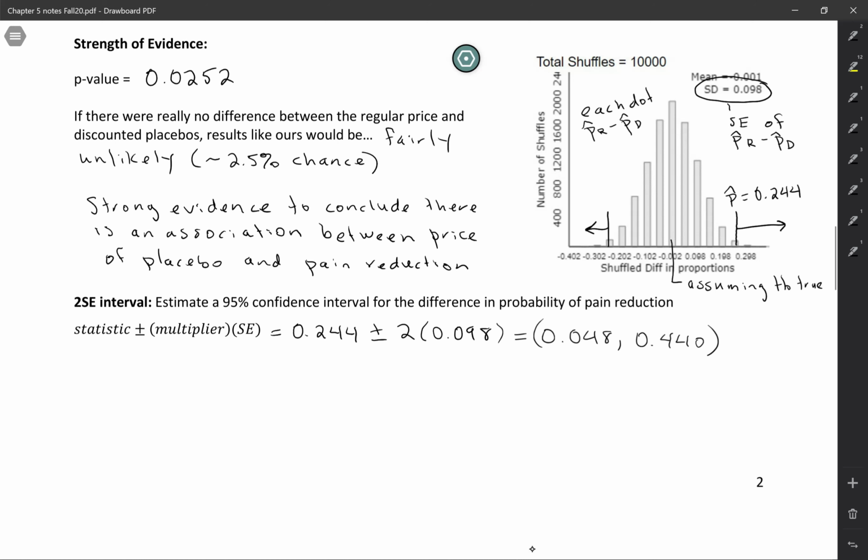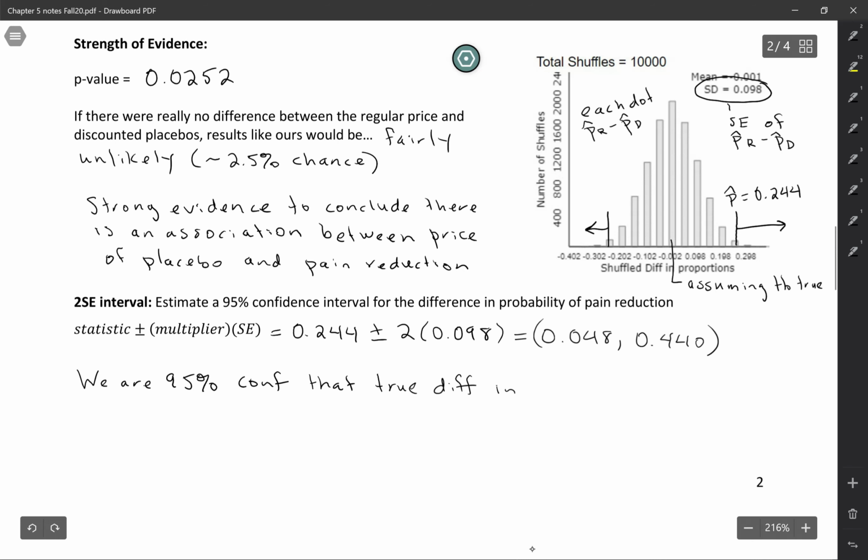There's more than one way that we can interpret this. One is pretty consistent with the way we've done confidence interval interpretations up to this point. We could say that we are 95% confident that, and then just think of the true parameter in context. So you could say that the true difference in the proportion who experience pain relief, so that's our parameter in this case. We've defined it as a difference.